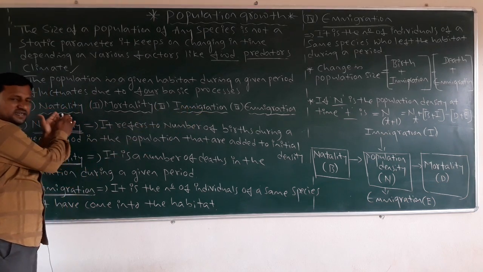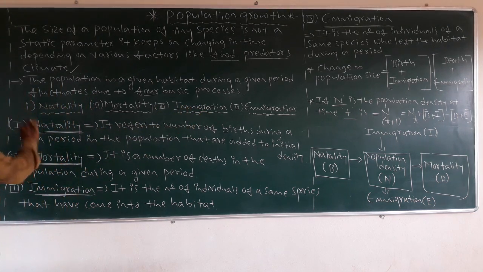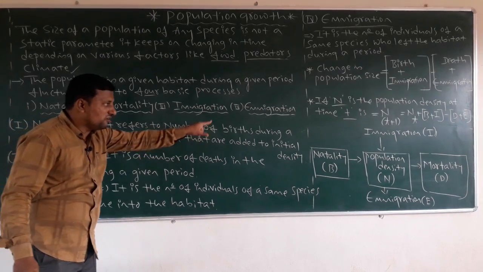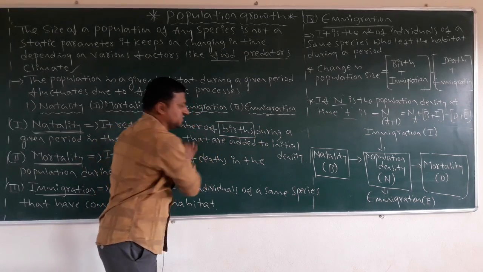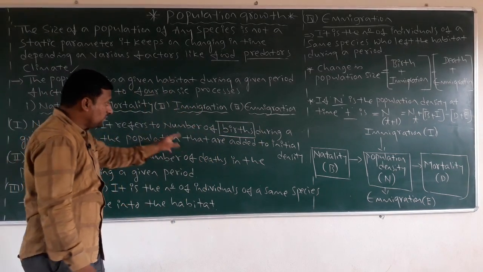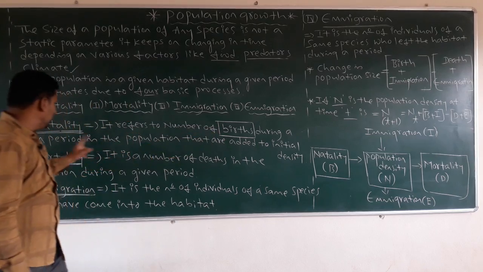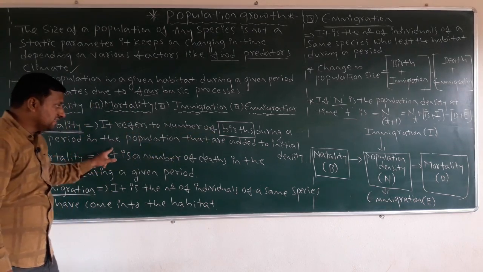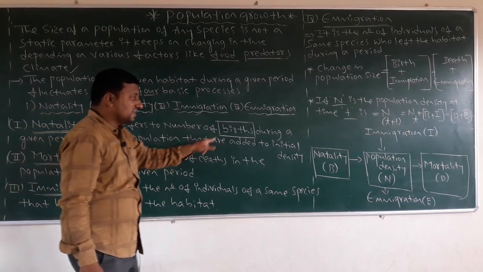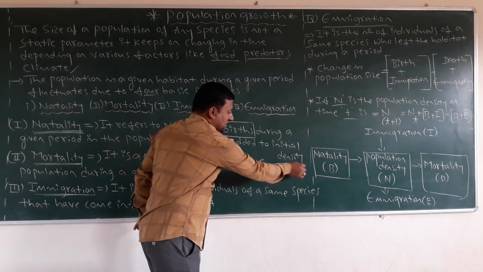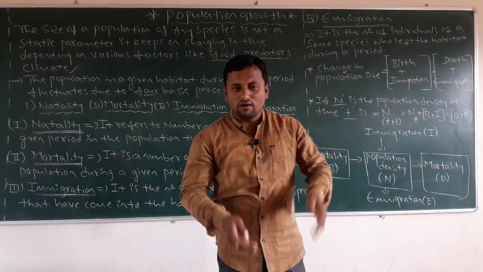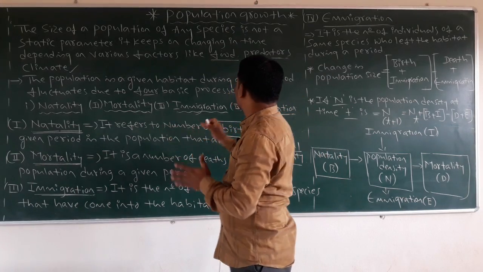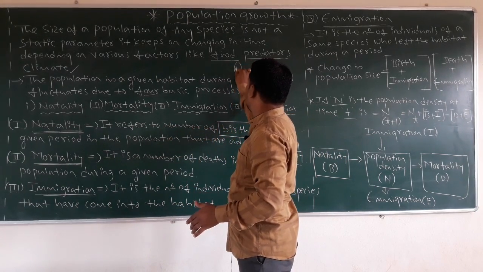What is natality? Natality refers to the number of births. This is a very important point. Concentrate on this word: the number of births during a given period in the population that are added to the initial density. How much density is there? Just think, in a population, the density should be, say, 100.